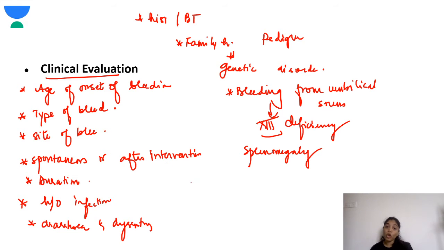Hemangiomas. Do you all know about Kasabach-Merritt syndrome? It is another condition where there is bleeding. Over here there are huge hemangiomas along with telangiectasia. These hemangiomas can be anywhere, in the throat, in the liver.